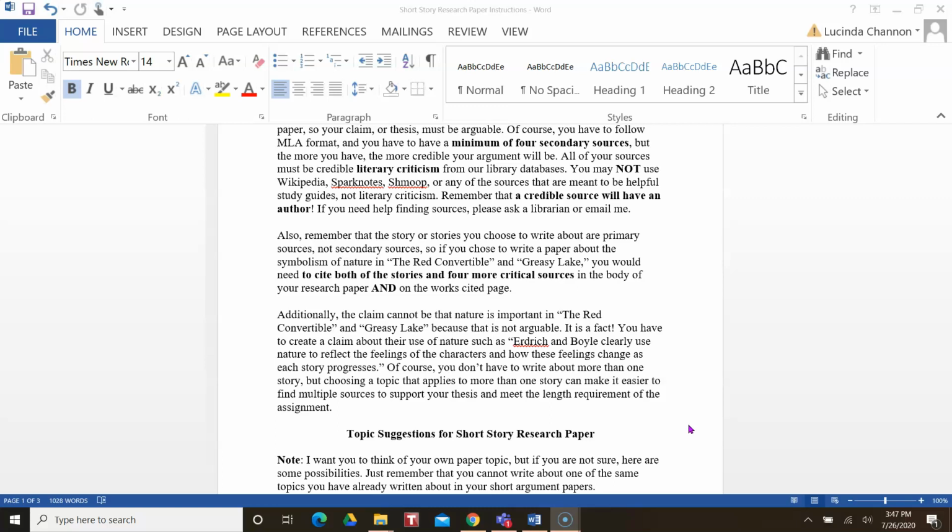Who cares? Much better would be to talk about the use of nature, right? Why the authors use nature the way they do, or what purpose do you think it serves? So, for example, Erdrich and Boyle clearly use nature to reflect the feelings of the characters and how these feelings change as each story progresses. So that way, you're talking about not just that nature is important, but why it's important. What does it show about the characters here?